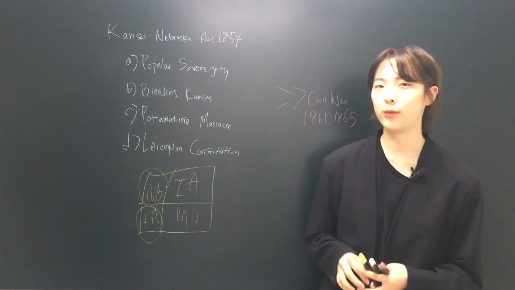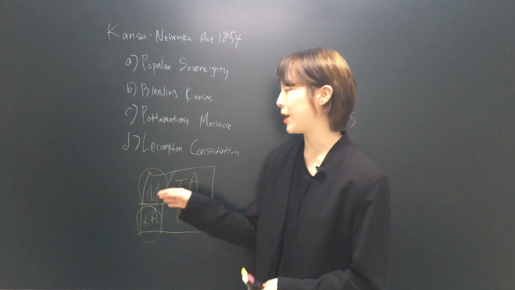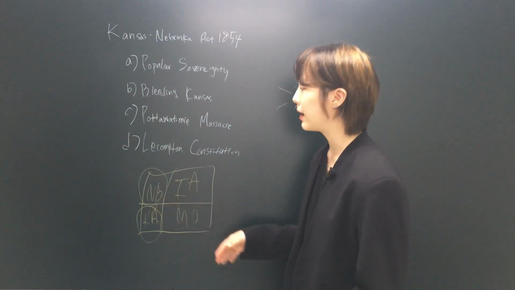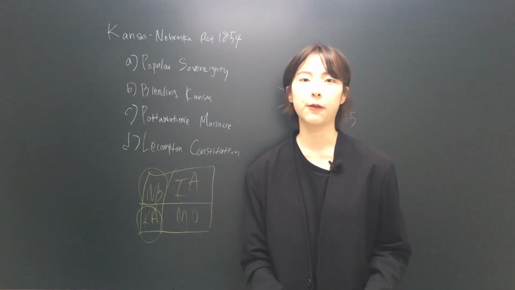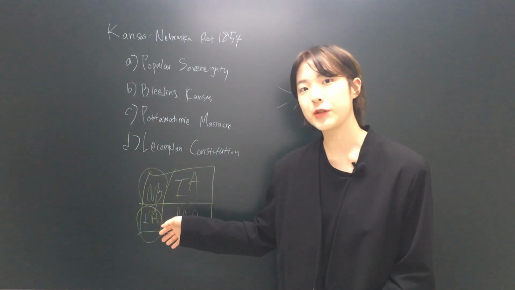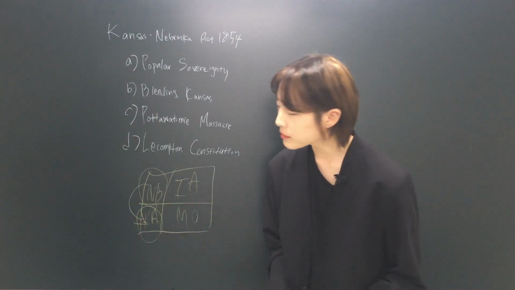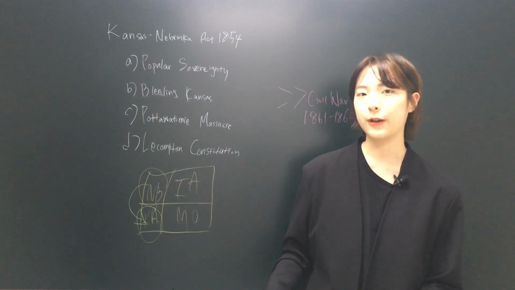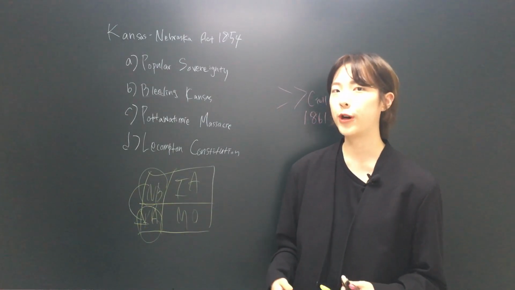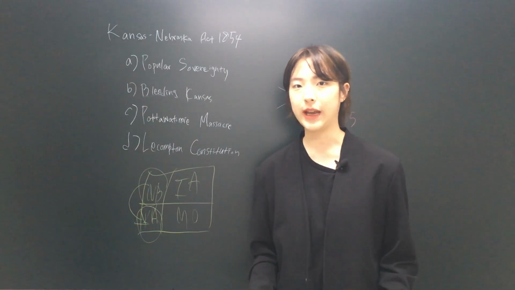After making Nebraska a free state, people of Nebraska started to think that if they made Nebraska a free state, why not Kansas? So people of Nebraska started moving into Kansas and lived there for a month to vote for Kansas as a free state.